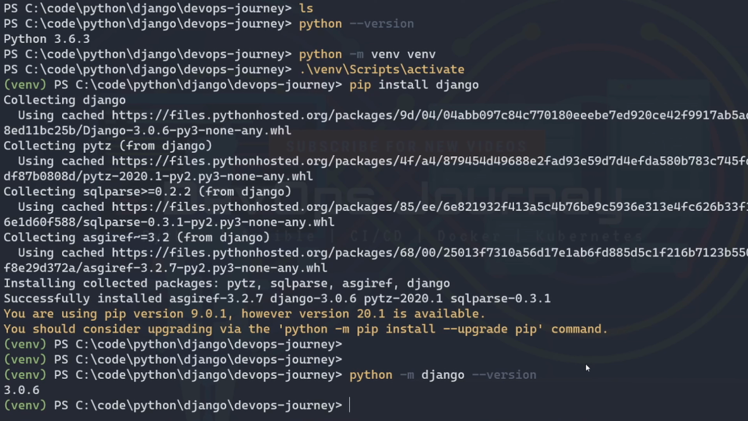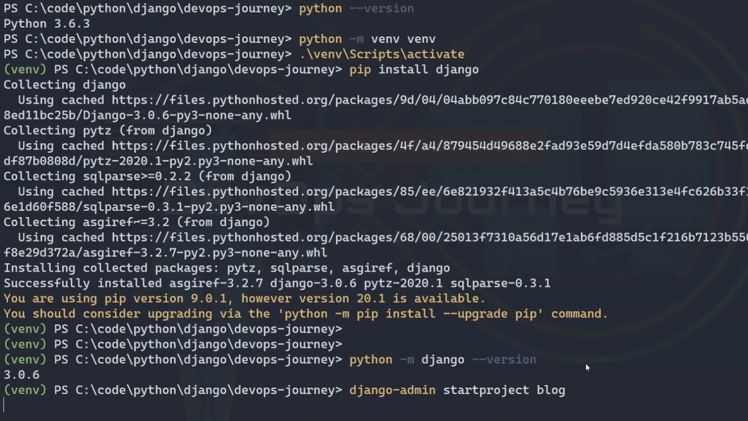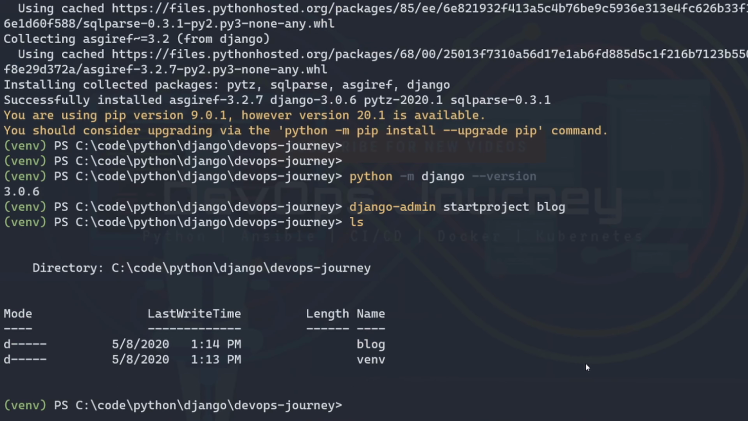So we have a virtual environment. We have Django installed in that virtual environment. Let's go ahead and start our Django project. This is going to be the very first command that you run for any Django project. To do that, we're going to use the tool called django-admin, and we're going to say startproject, and then we give our project a name. You can name your project whatever you want. I'm going to name mine blog. So I hit enter. If I do an ls, I can see that it created a folder named blog.